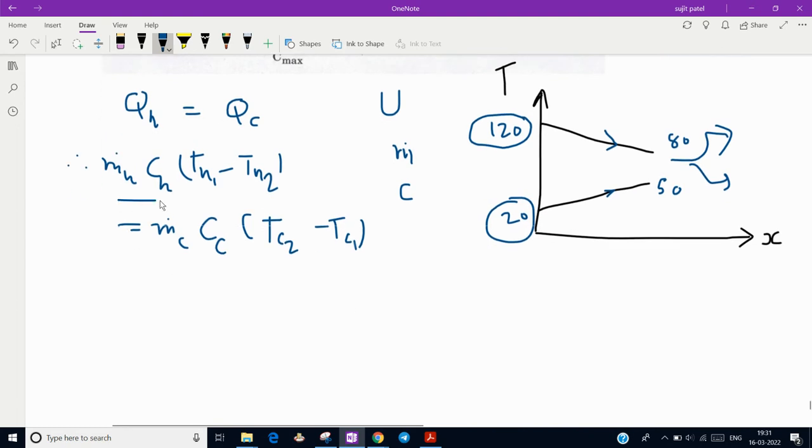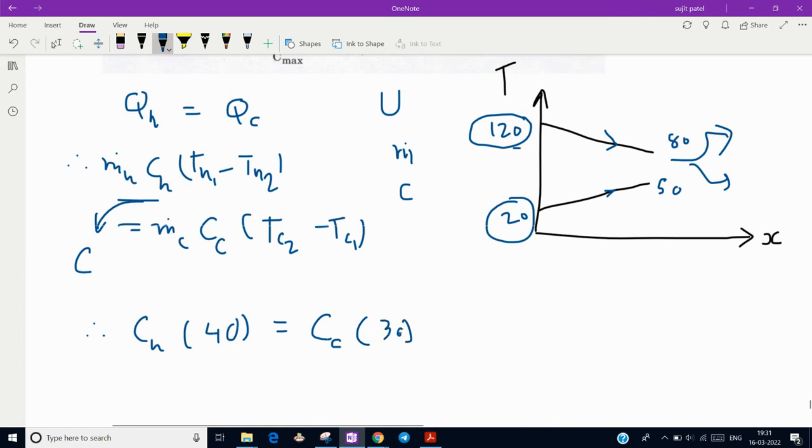Mc collectively we can write as capital C, as a heat capacity. So Ch, and the temperature difference is 120 minus 80, that is 40 degrees, is equal to capital Cc, the heat capacity of cold fluid, and this temperature difference is 30.